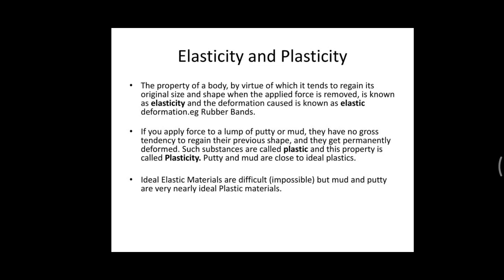The shape change that happened to the rubber band when you stretched it is the elastic deformation. That means when you remove that force, it will regain its original shape.